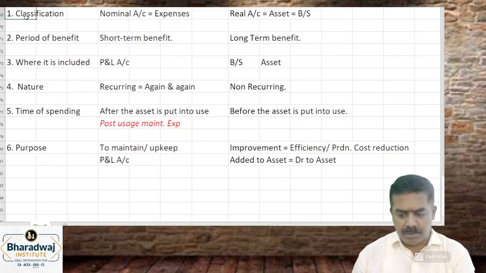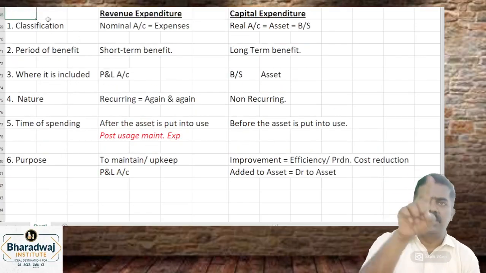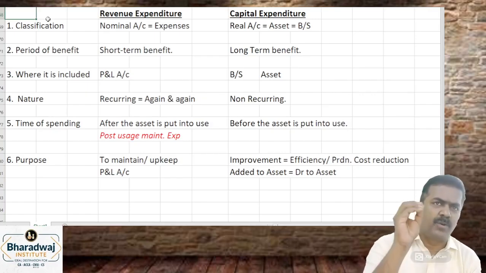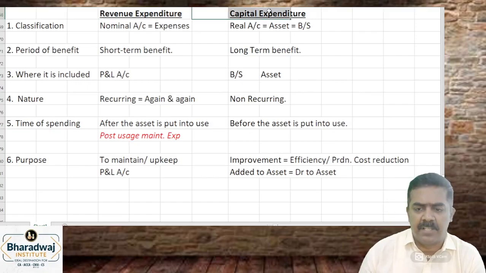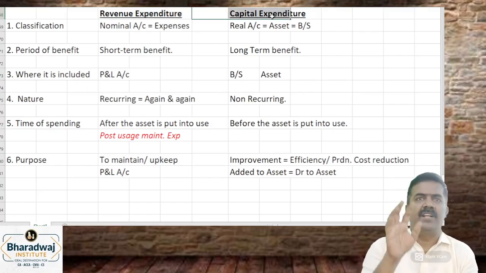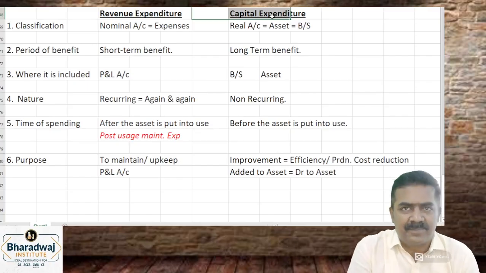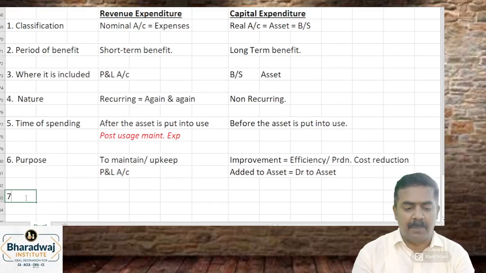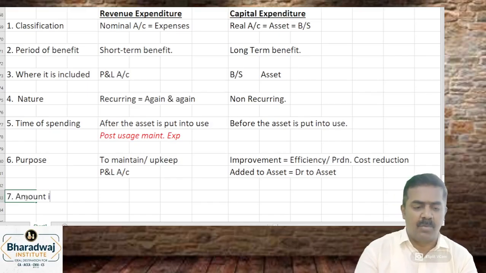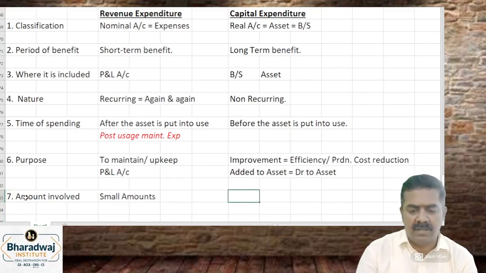In Bharadwaj Institute, we replace this ring light, 400 rupees. Will you call it as revenue expenditure or capital expenditure? This ring light is guaranteed for 5 years. Capital expenditure, but consider the amount involved: small amounts, large amounts.